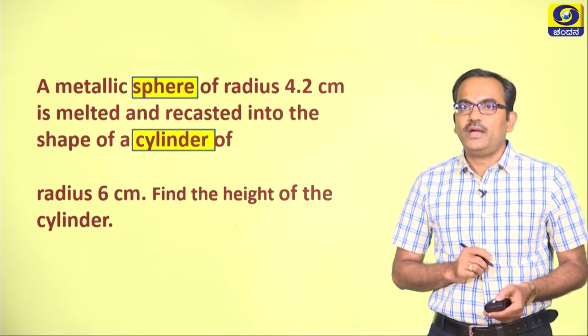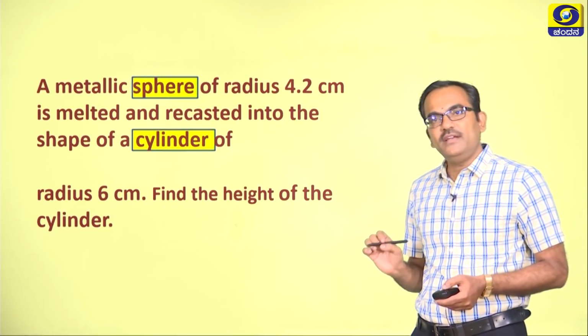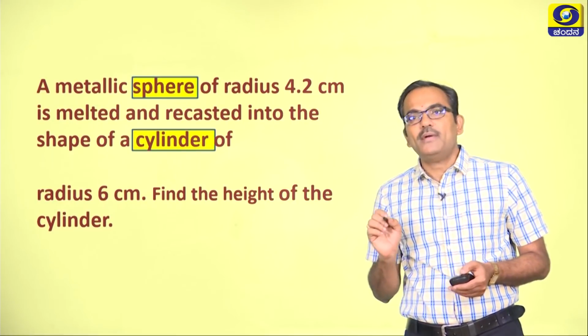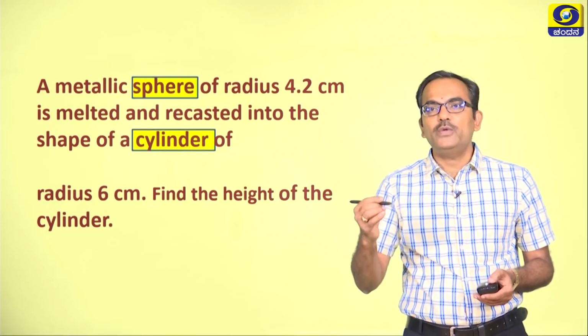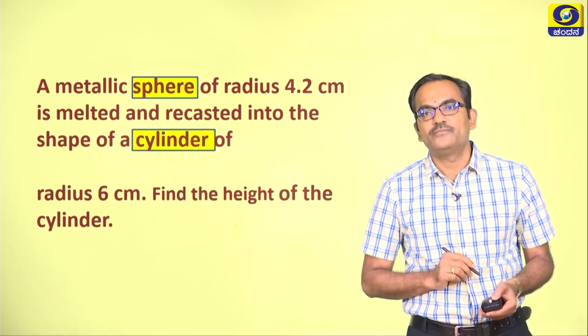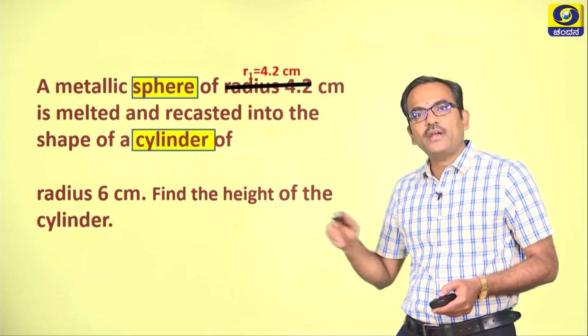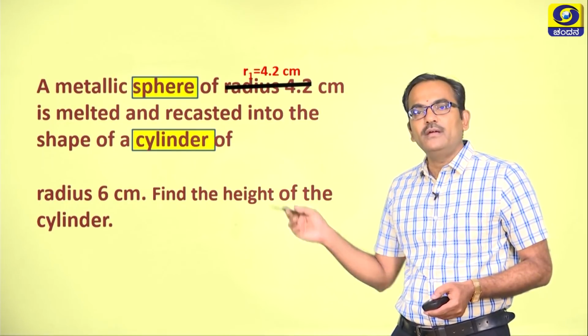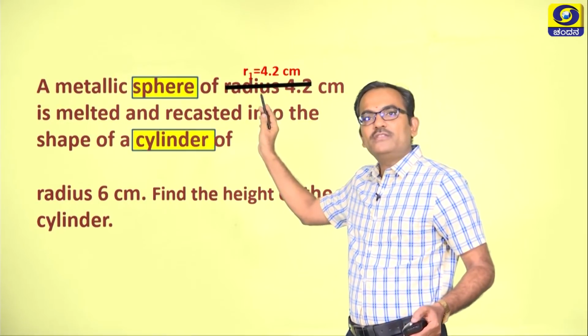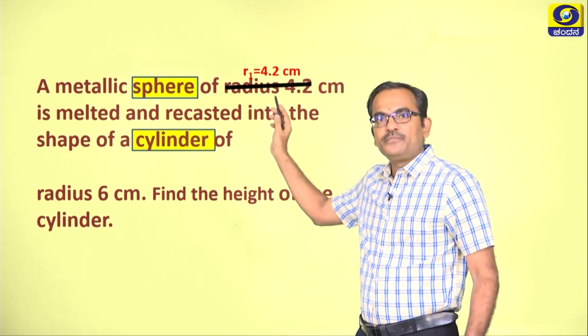Like I have marked sphere and cylinder here. So I am converting a sphere into a cylinder in this case. In the second part, what I do is I just scratch out radius 4.2 centimeter, and I write it as R1 is equal to 4.2 centimeter.